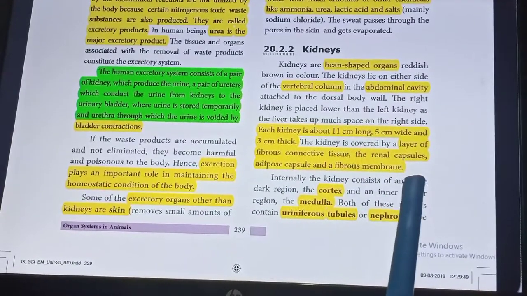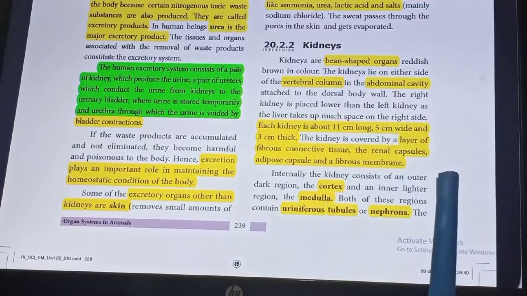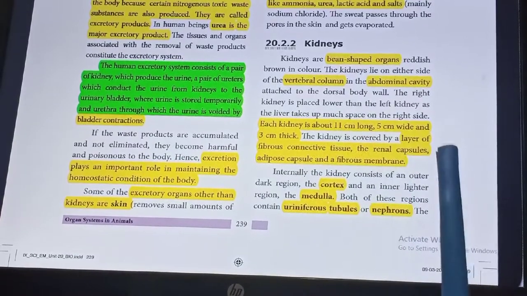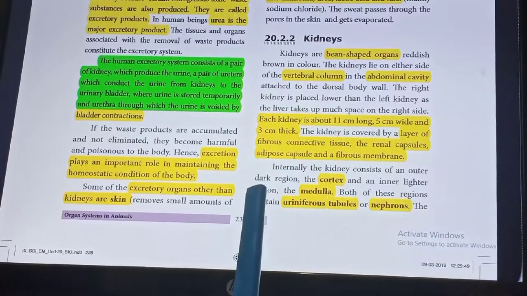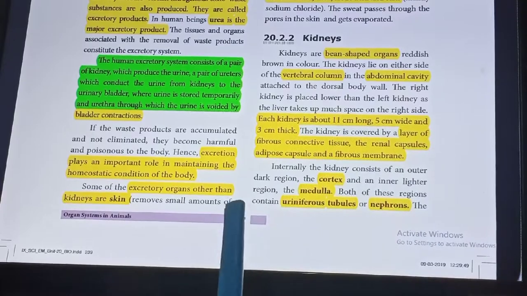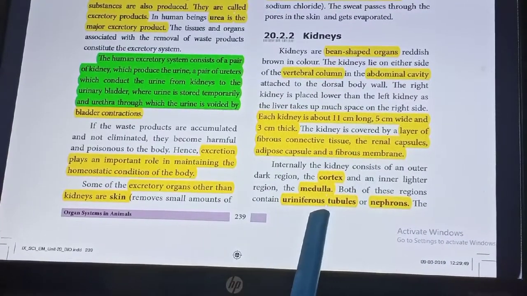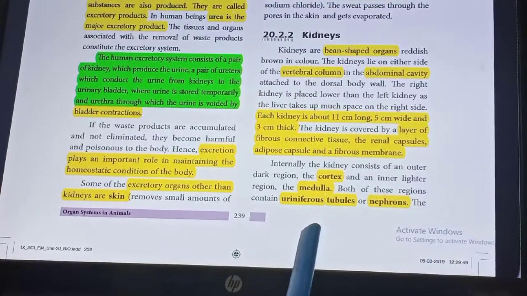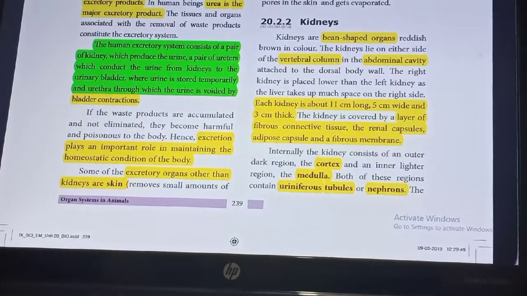The kidney is covered by a layer of fibrous connective tissue, the renal capsule, adipose capsule and a fibrous membrane. This is a very important objective answer. Internally, the kidney consists of an outer dark region called the cortex and an inner light region called the medulla. Both of these regions contain uriniferous tubules, otherwise called nephrons.